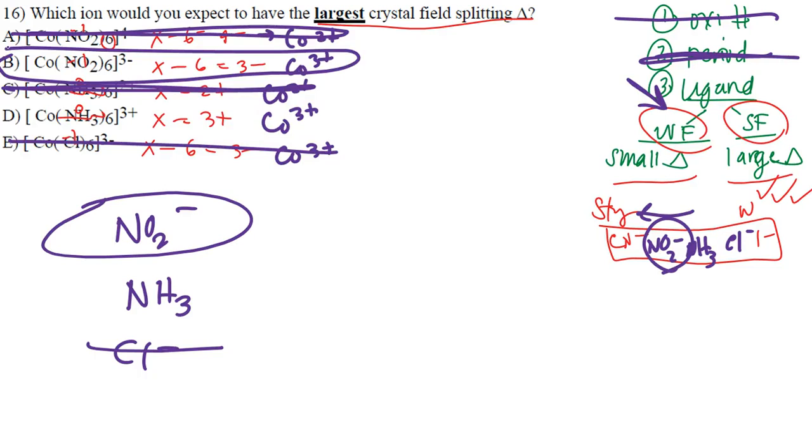Okay? This is how I always compare and contrast complex ions. Oxidation number first, period next, and then ligands. When it comes to ligands, write down all those little details that we've been continually talking about over and over throughout the exam. Why is it important? Write it down once, and then you can just flip back to it for any other question you need. That's why it's so useful.